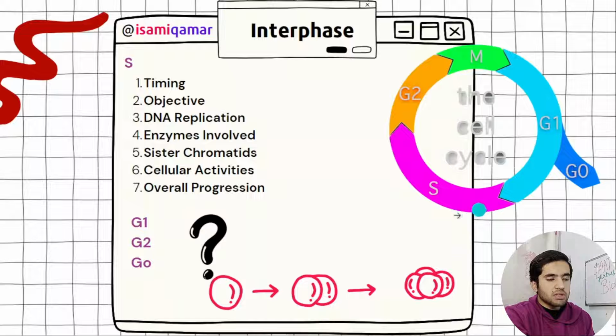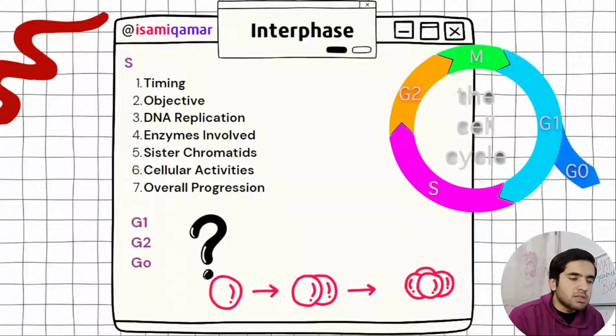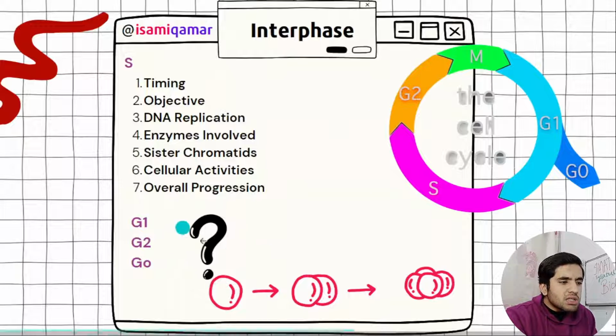You have to know that 90% of the time the cell remains in interphase. Only 10% of the time it is in division phase, mitosis or meiosis, whatever is going to happen. Always remember, if we have got 24 hours, the cell will remain in interphase for most of it, where DNA replication occurs, cell organelles grow and duplicate, all the stuff. Then we have got G2. You should know all the stuff.